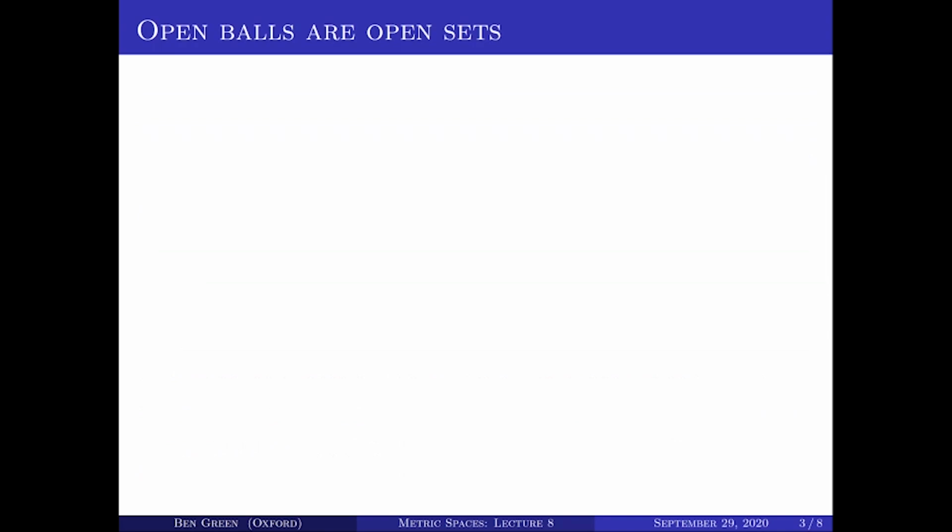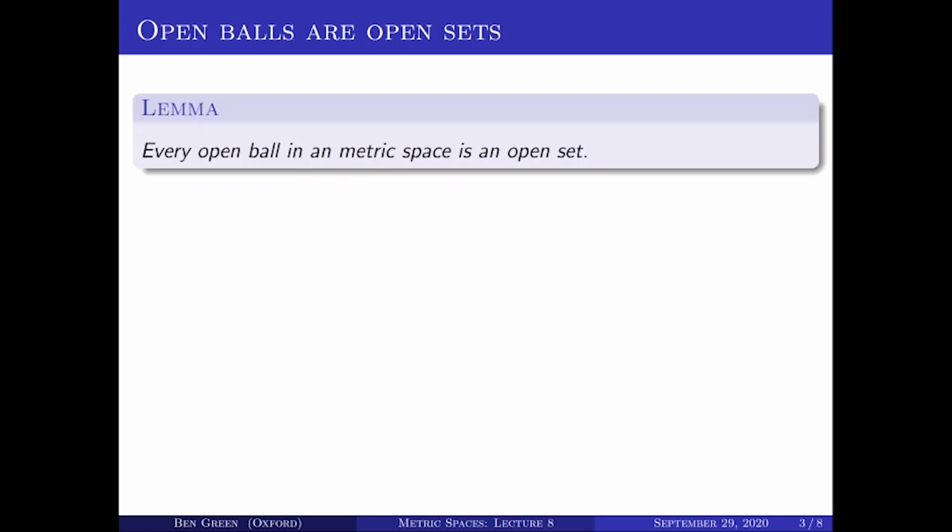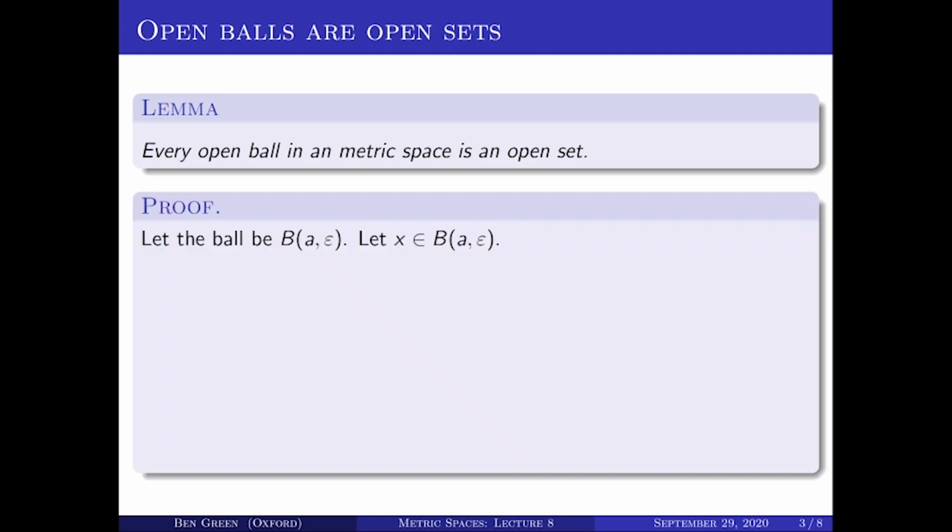Now, we've talked about open balls. In fact, the notion of open ball was important even in the definition of open set. But to justify calling them open balls, we need to prove a little lemma. So we need to prove that every open ball in a metric space is an open set. And just to emphasize, that's not a completely trivial statement. Just because we called them open balls doesn't mean that they are open. So that's something that has to be proven. So let's prove that statement.